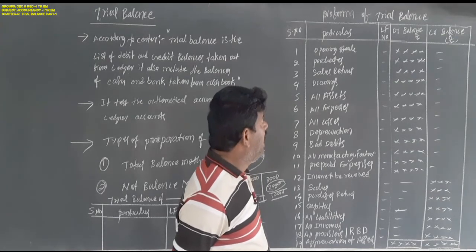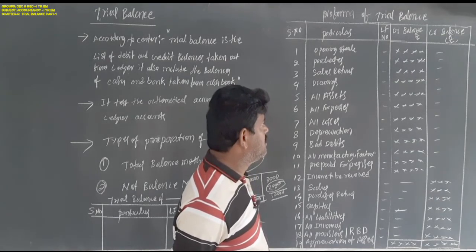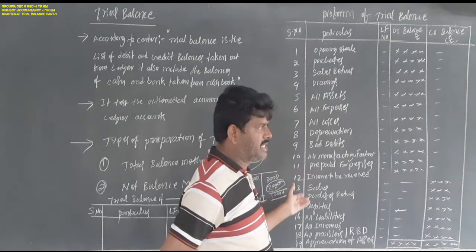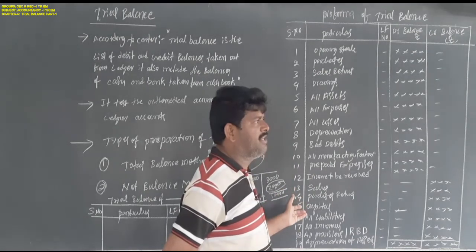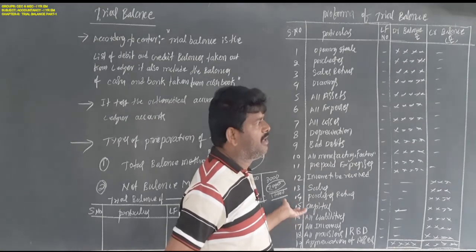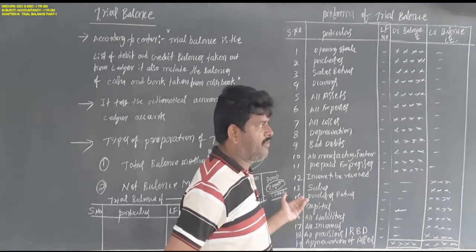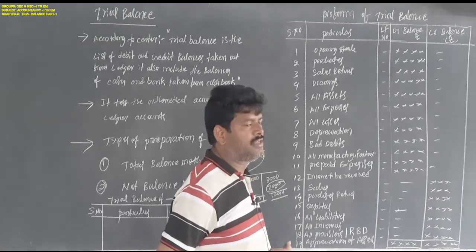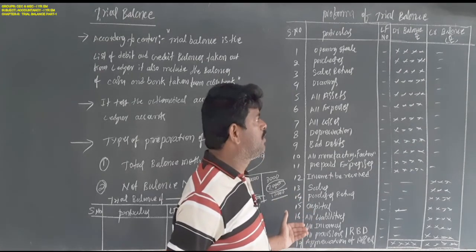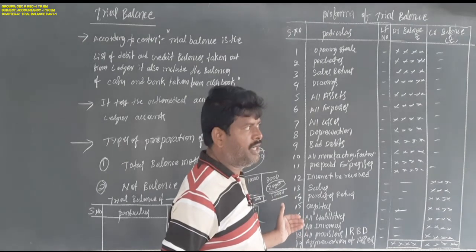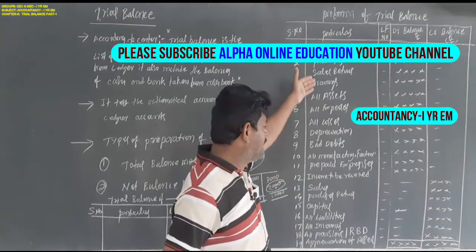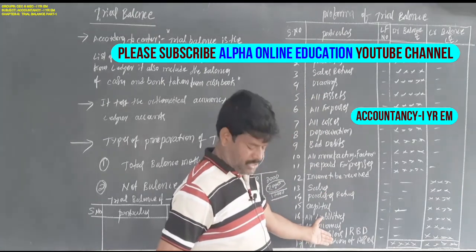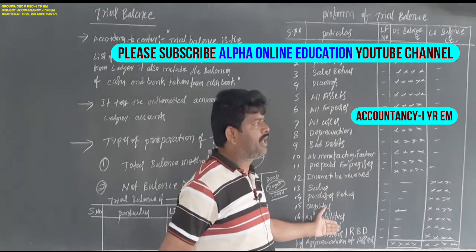The trial balance has these items only, and they are always repeated, either in ascending or descending order. Sometimes some aspects are not given and some are given, but most of these aspects appear in the trial balance. This is about the trial balance.